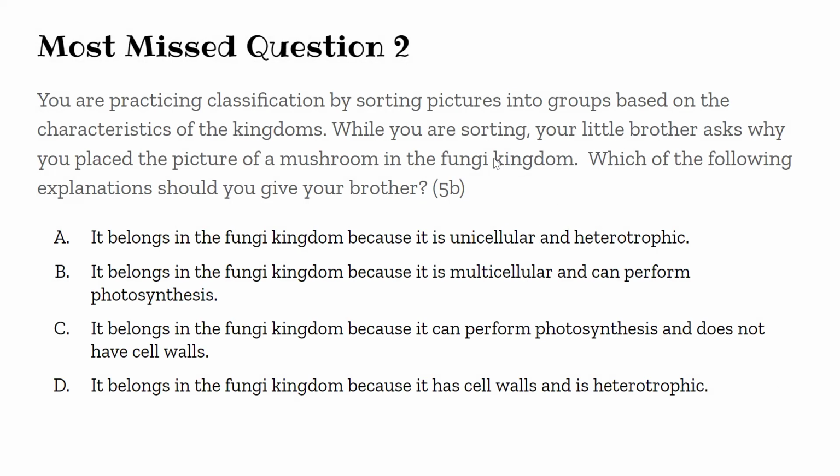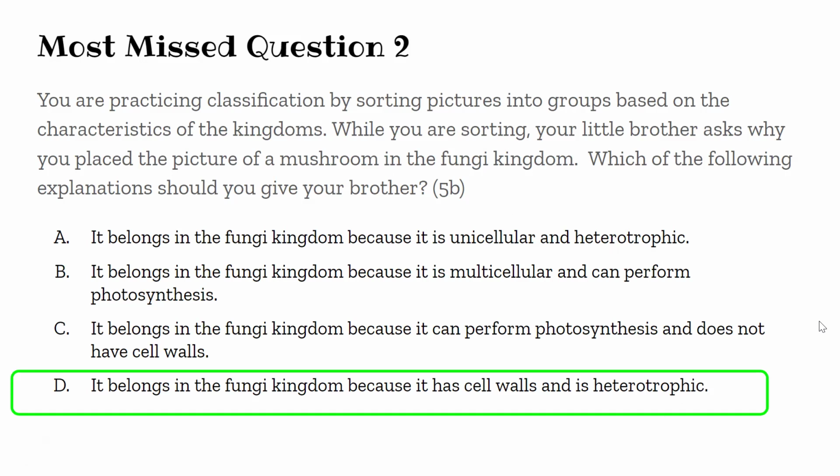Now here the most important thing is it's a fungi, okay? Usually a fungus grows on something that is pretty old, stale, decayed matter. So it's definitely not in the plant kingdom because it depends on something else for its food. So B and C are out. Unicellular and heterotrophic? No, it is heterotrophic, but it is not a unicellular organism. Yes, it does have cell walls, and it is heterotrophic. That would be the right answer, okay? So that would be your answer.